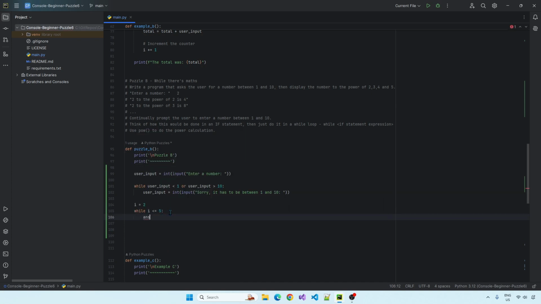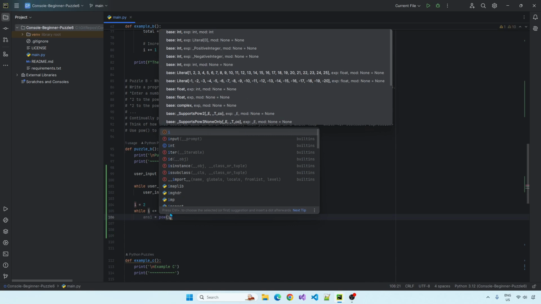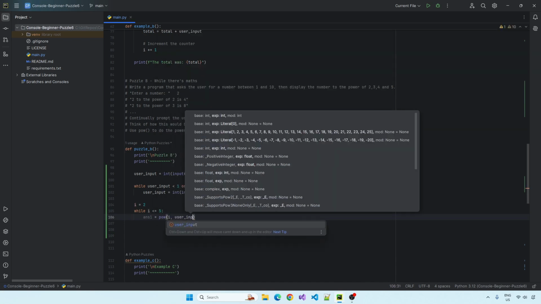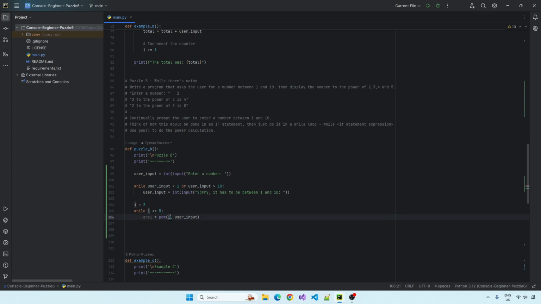We could have answer 1 being the power. So instead of typing in 2, we'll type in our counter, which is I, and user input. So this is just the way the function takes the inputs.